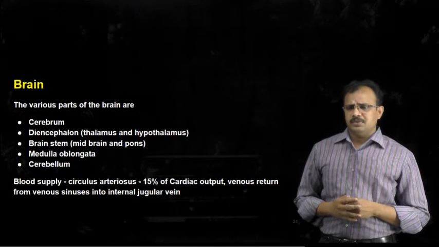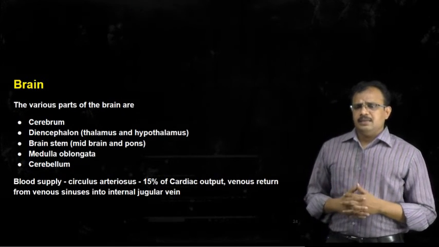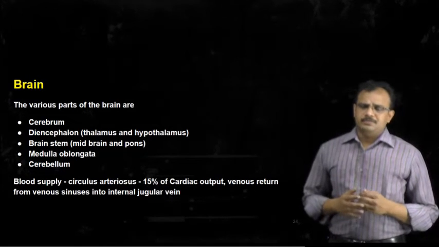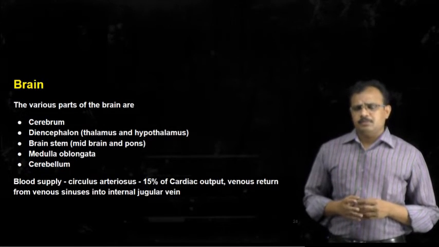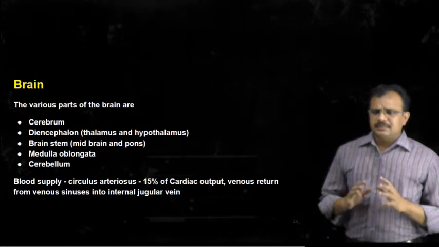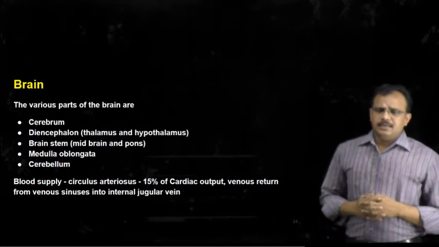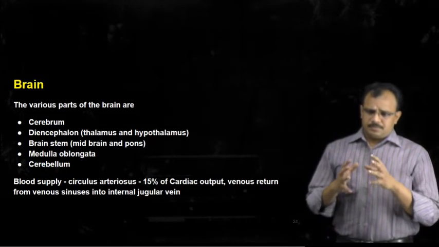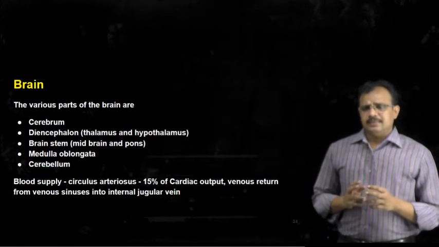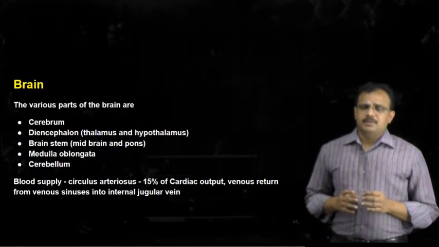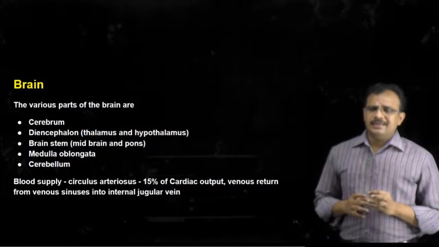First we will study the brain. The brain is one of the large organs, weighing approximately 1.4 kilograms, and it is enclosed in the cranial cavity. And this brain consists of various parts. They are the cerebrum, diencephalon, brainstem, medulla oblongata and cerebellum.